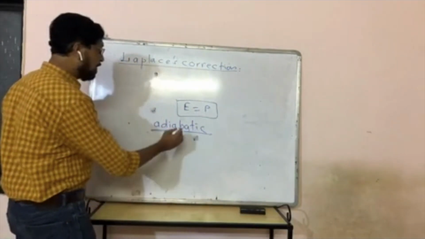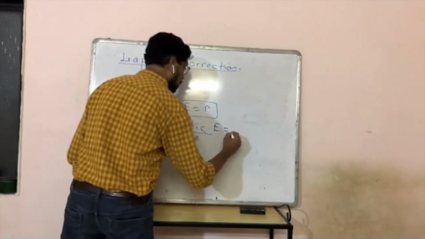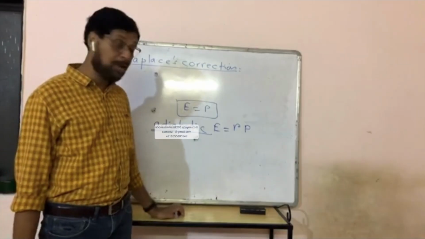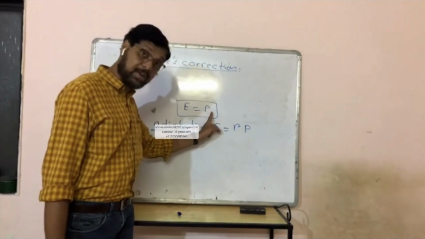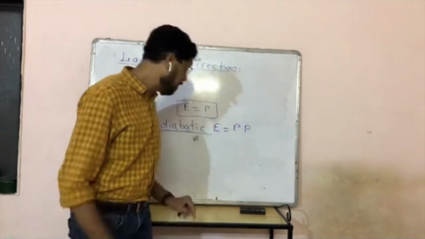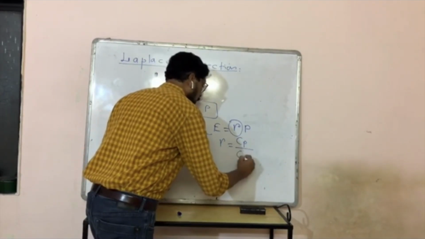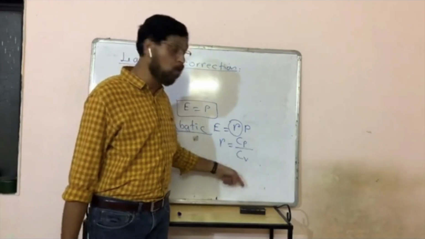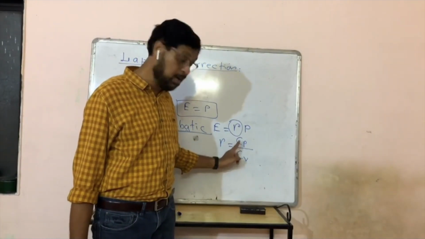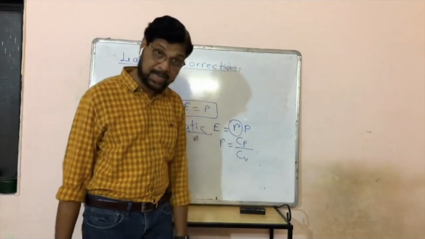And adiabatic bulk modulus of a gas is equal to gamma P. Isothermal bulk modulus of a gas is equal to pressure, and adiabatic bulk modulus of a gas is equal to gamma P, whereas this gamma is Cp upon Cv, ratio of specific heats. Specific heat at constant pressure upon specific heat at constant volume. We'll learn the details in heat section again.